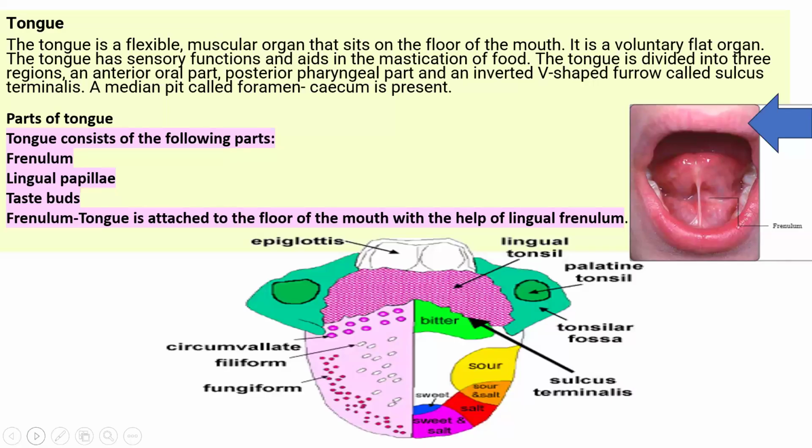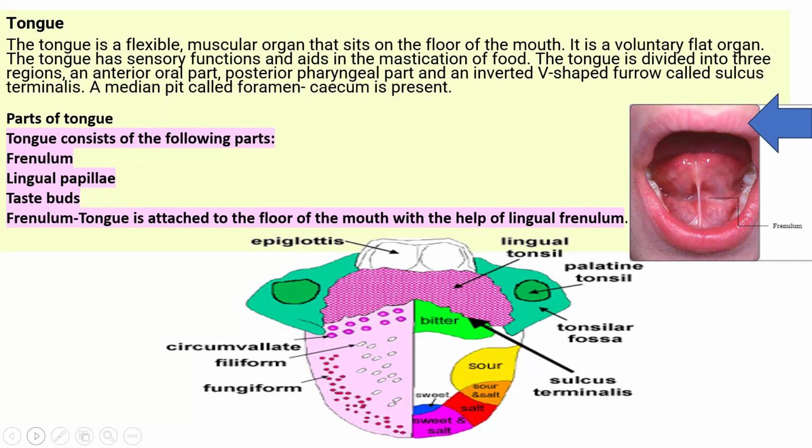Tongue is a flexible muscular organ that sits on the floor of the mouth. It is a voluntary flat organ. Voluntary means we can move the tongue with our will. The tongue has a sensory function and helps in the mastication of food, meaning churning, chewing, and breaking food down into smaller pieces.